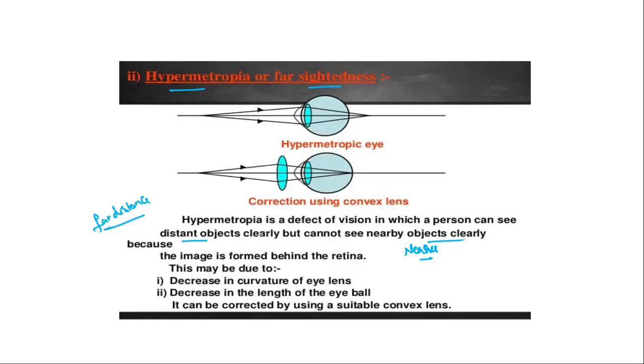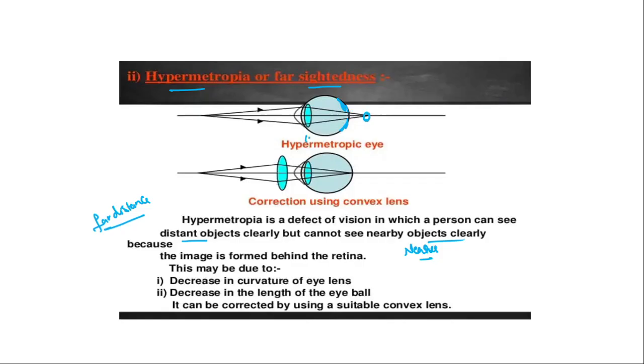Why? Because in this defect of the eye, farsightedness, whatever the picture he has to get on the retina, instead of forming the inverted real image on the retina, it will form here.